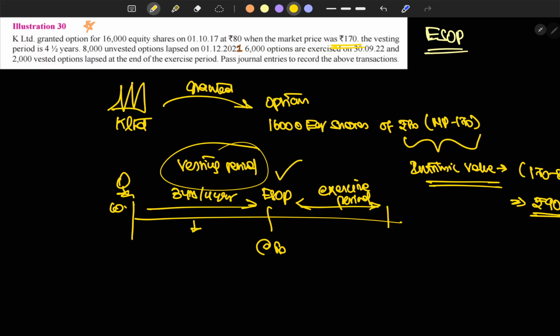The vesting period is what we have known: the employee has to work with the organization for the specific period. If any employees have left the organization, then those ESOPs will be unvested.